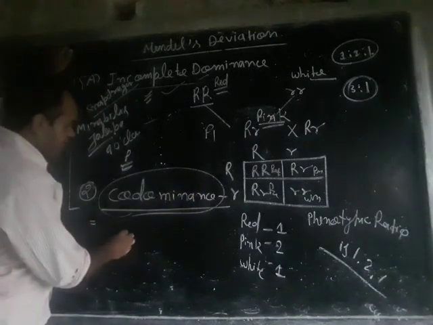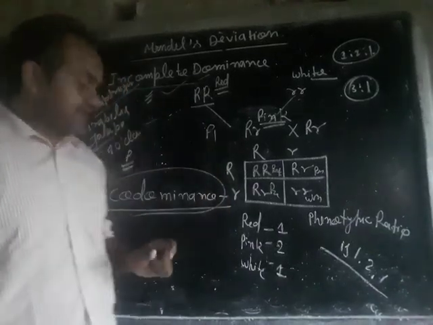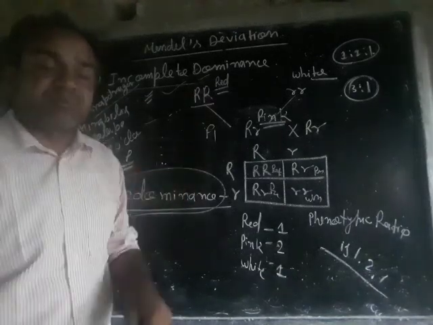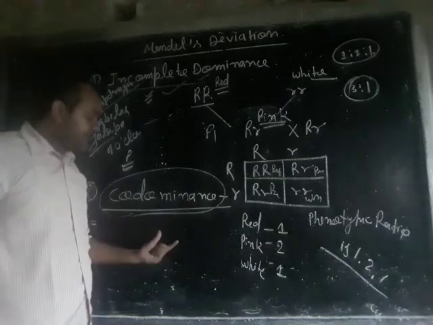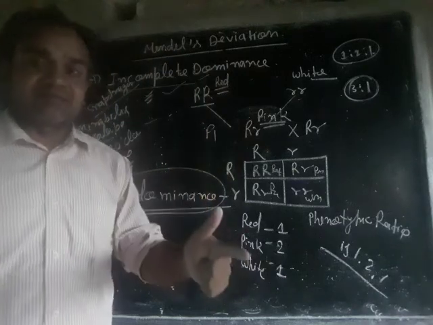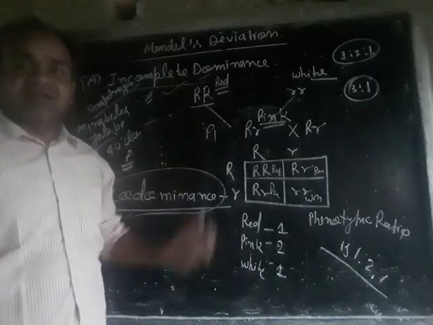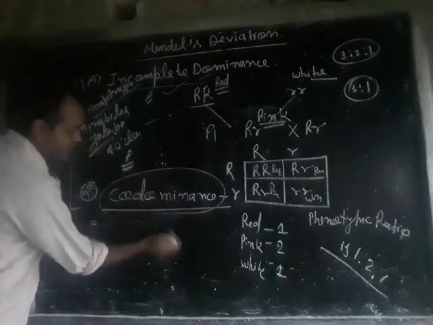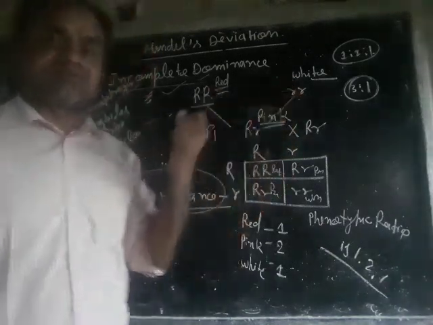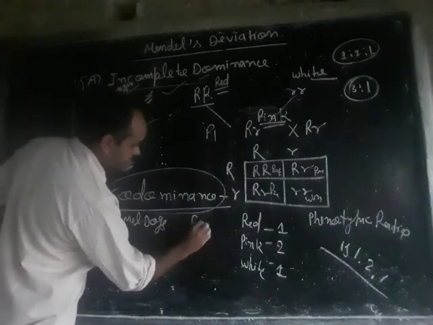Codominance means that when we cross two parents having contrasting characters, we get in the F1 generation the phenotypic expression of both parents, and neither parent is dominant according to Mendel's rule. A simple example is what you have seen in dogs: this is a male dog and this is a female dog.